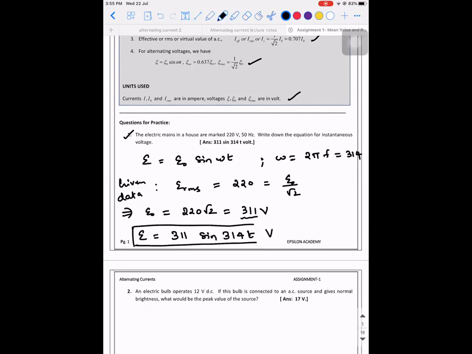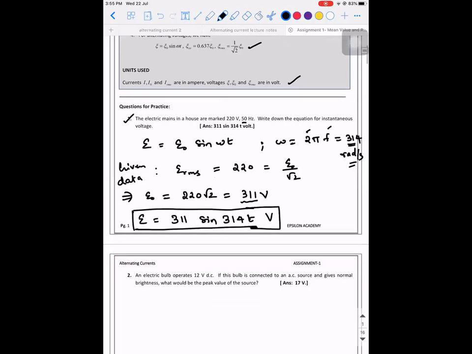Sir, how did you get 314? Because 2 pi into f, and f is 50. So 314 radian per second. Have that in your mind, okay? Clear, guys? Shall I move on to the next problem then?